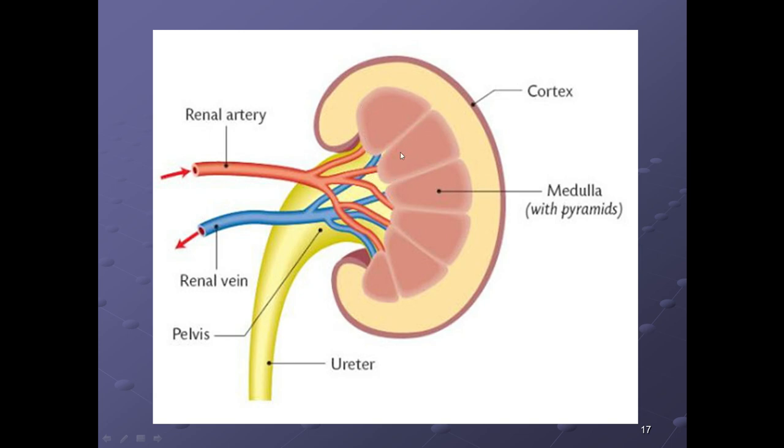These are known as the pyramids. Base outside, apex inside. And what else can we see? The sinus. In the sinus, what are the structures? The vessels, renal artery, renal vein, and the pelvis. That is where the ureter is formed.